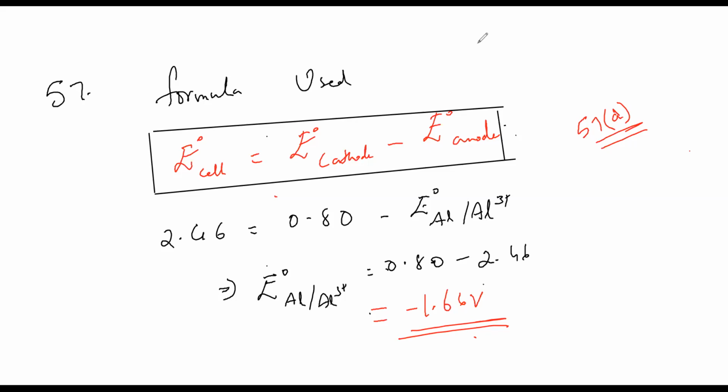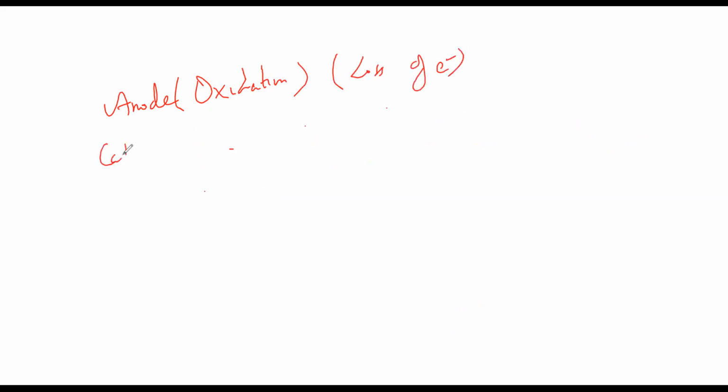So guys, those who don't know what is anode and cathode, I'm just giving you a simple example. Okay. At anode, oxidation happens. There is loss of electrons. At cathode, reduction happens. There is gain of electrons. Or let us take the simplest example, zinc and copper.